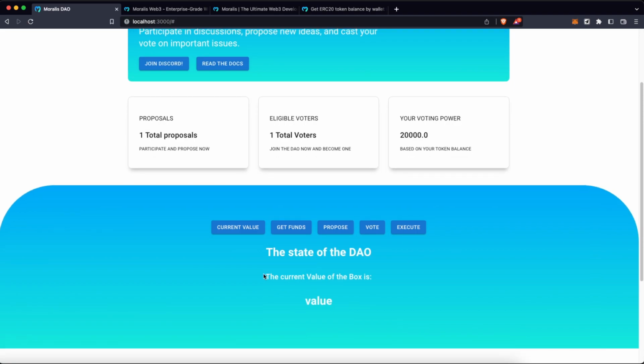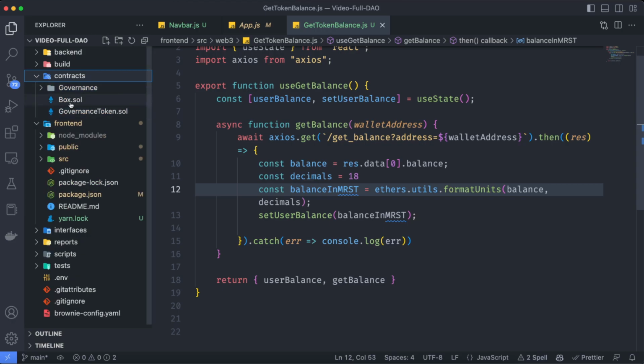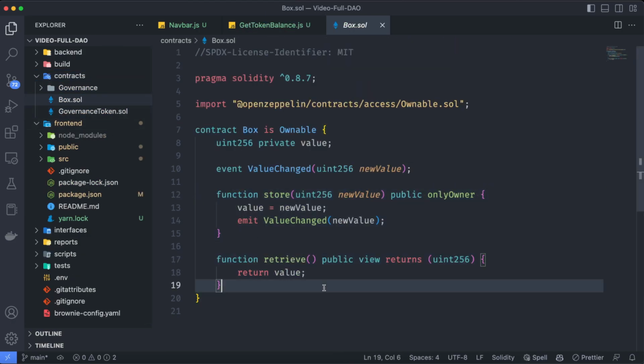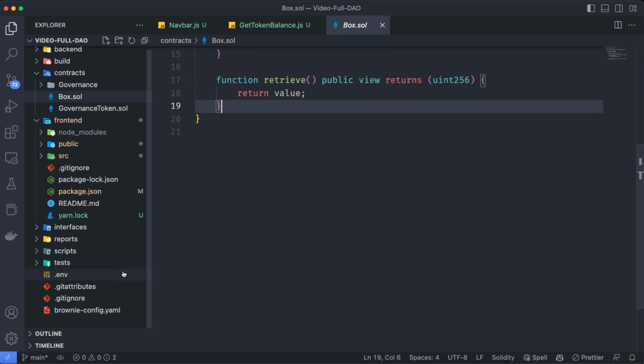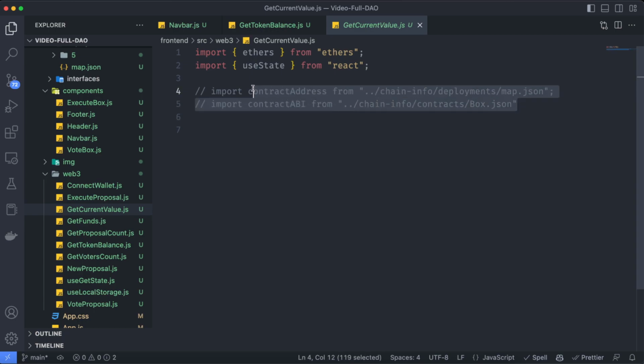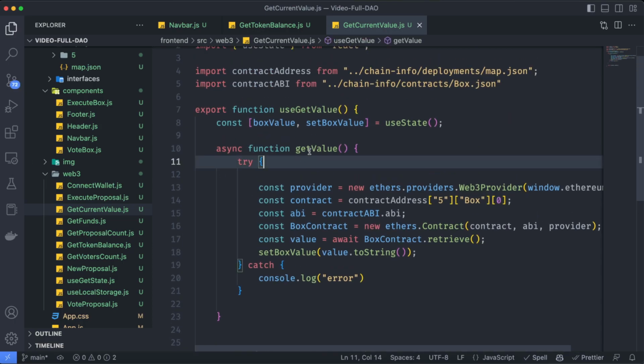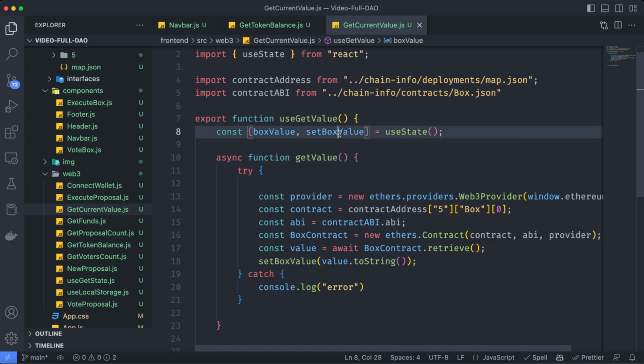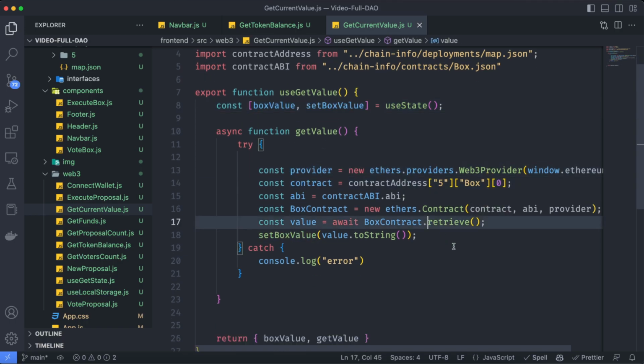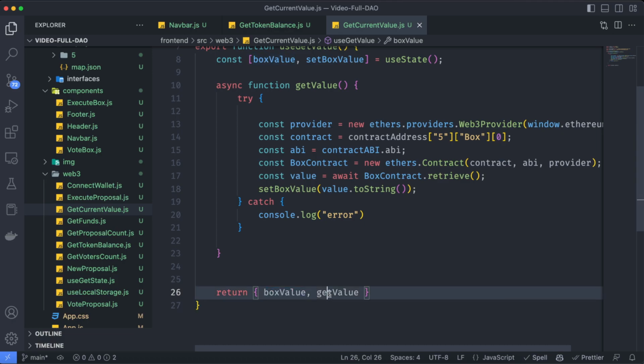I'm not going to stop to explain how to get the current value because this is going to be, again, talk to the contract Box.sol and just use this retrieve function over here. So I'm going to do this really fast. Here I have a function called getCurrentValue. Let's uncomment this, save it over here. Let's create a new hook called useGetValue, which is going to have the box value, the set value, connect to that contract, create a new instance, use the retrieve function and return it as a string, in which we are returning the box value and the getValue.